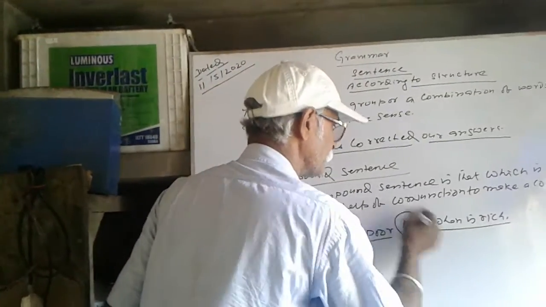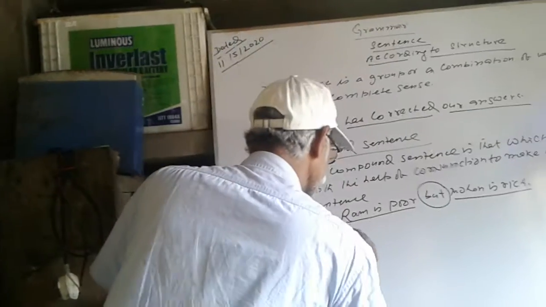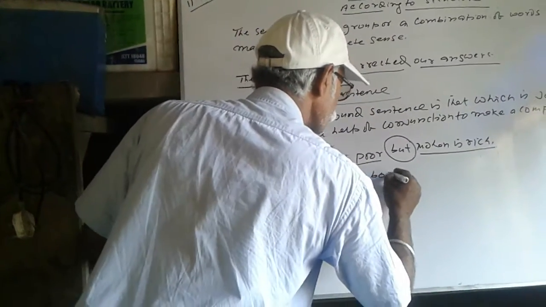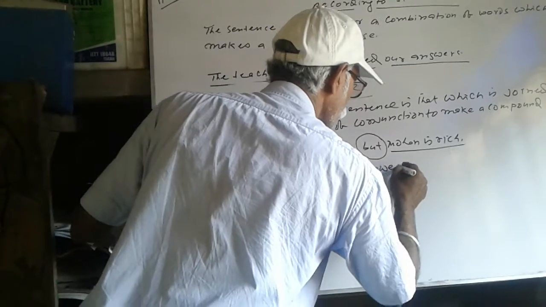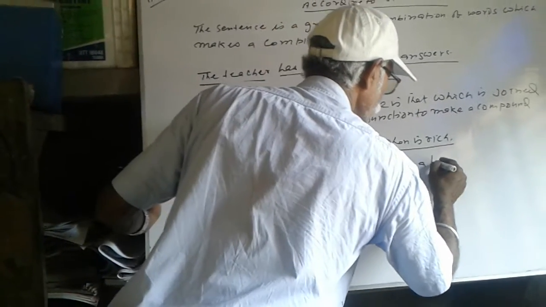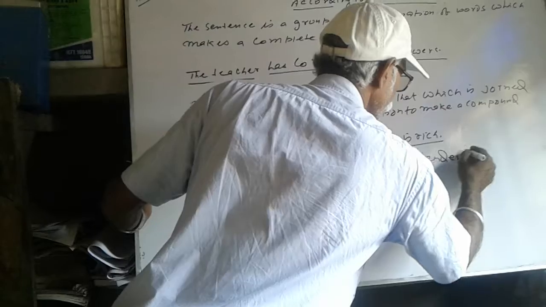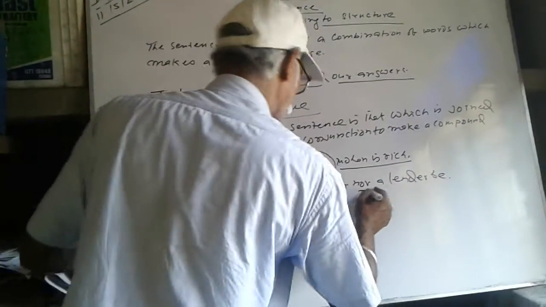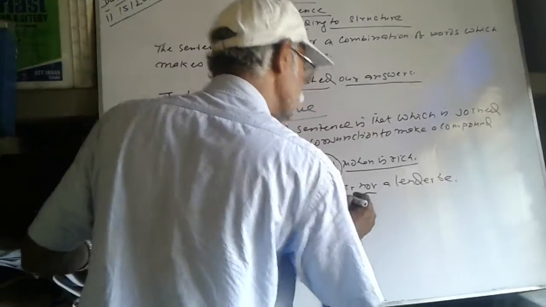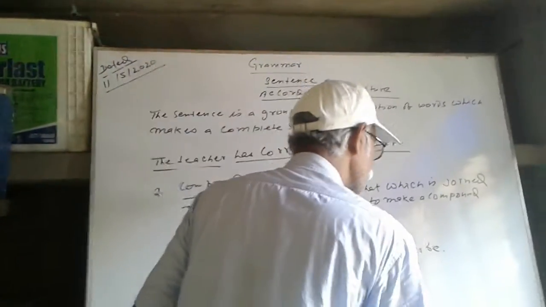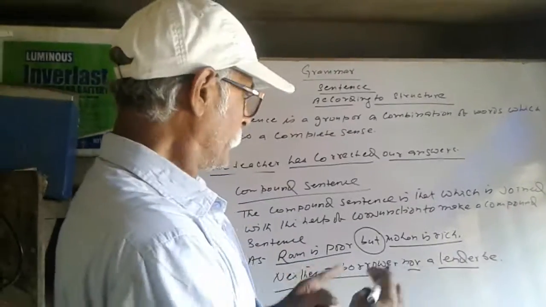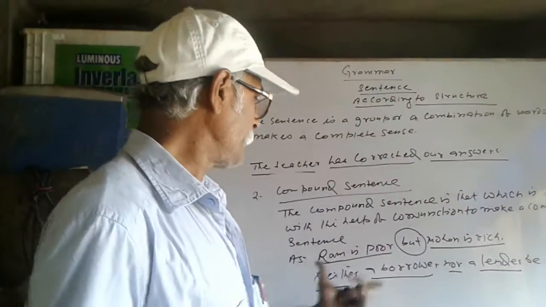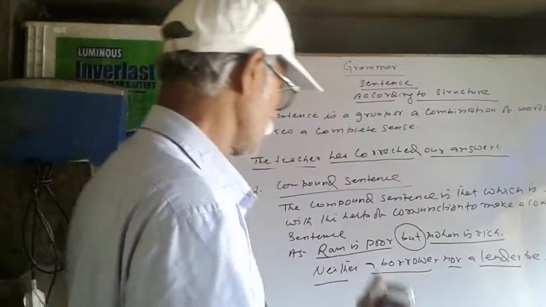Now, neither a borrower nor a lender be. Here the sentence is divided by neither and nor. Borrower is the subject and lender is also the subject. Two nouns are joined with the help of neither nor.